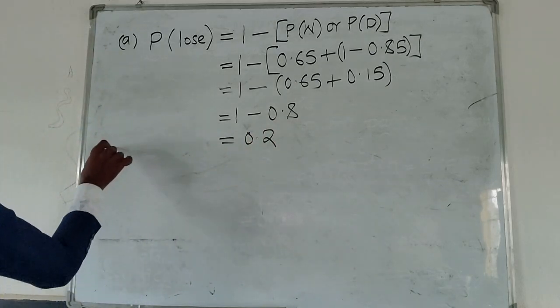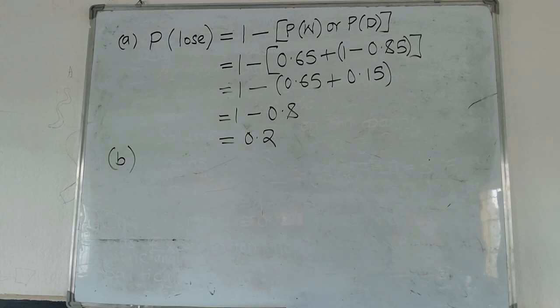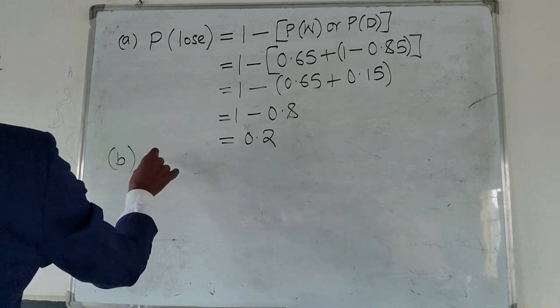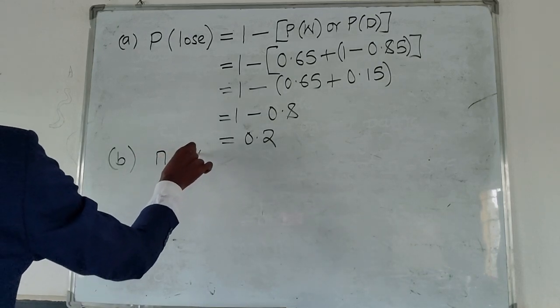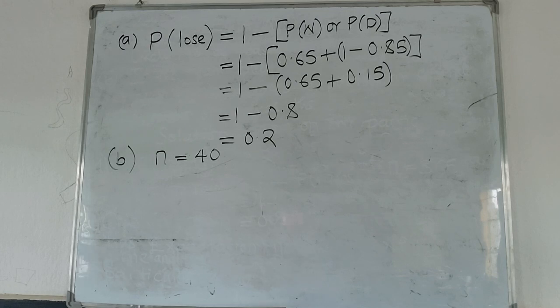Now, when you go to question B, the question briefly states, if the team plays 40 games this season, so already our N, the number of games, is 40. Find the manager's expectation of the number of games the team will lose.